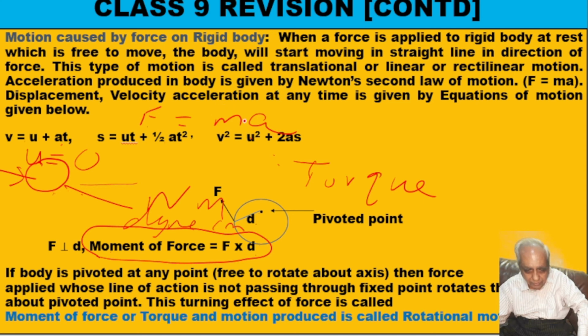Is it alright? So there are three names: turning effect of force, moment of force, or torque, and it is given by F multiplied by d. Is it alright? Then we'll proceed further.